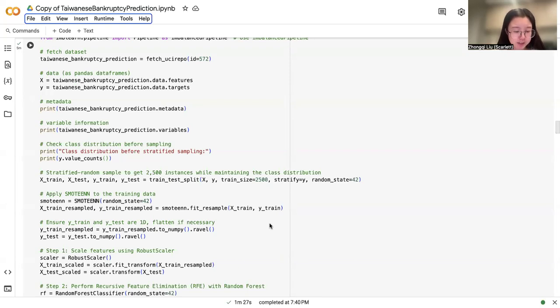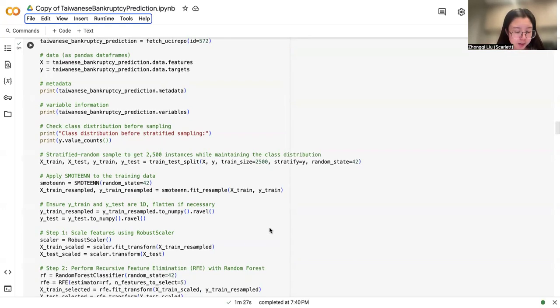To correct this, I applied SMOTE, which is synthetic minority oversampling technique, and edited nearest neighbors to generate synthetic samples for bankrupt firms, ensuring the model learned to identify bankruptcy without being skewed by the class imbalance.